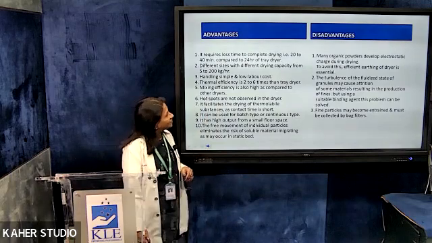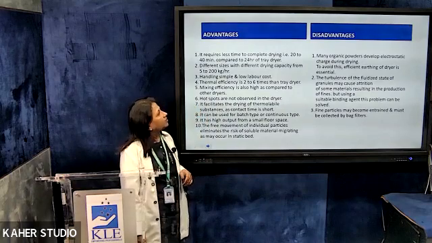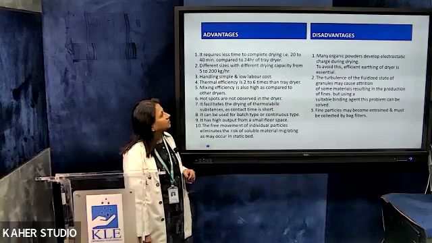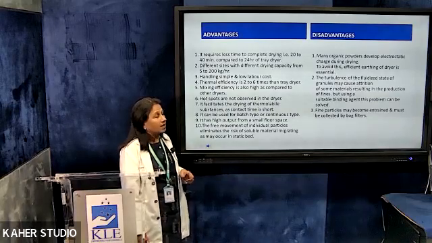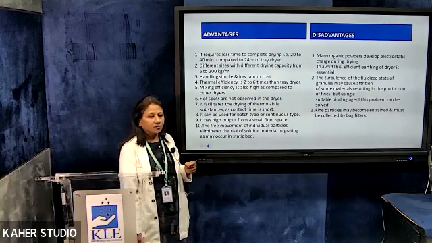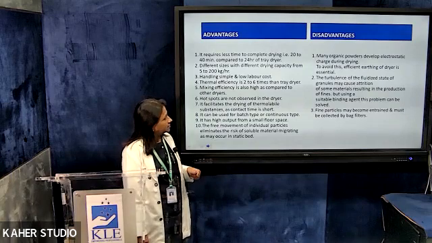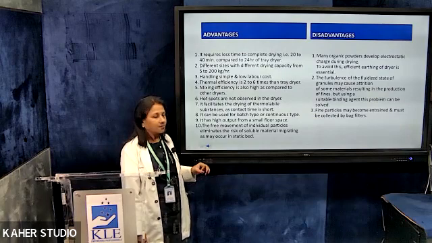The disadvantages are quite negligible, but even then, many organic powders develop electrostatic charge due to drying. To avoid this, efficient earthing of the dryer is necessary. The turbulence of the fluidized state of granules may cause attrition and may lead to size reduction. So, if it is not desired, we have to consider this. And fine particles may become entrained, and must be collected by the filter bags.